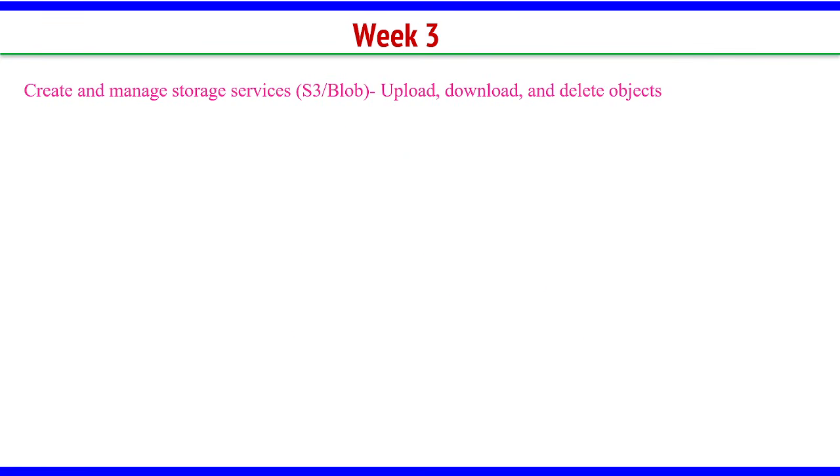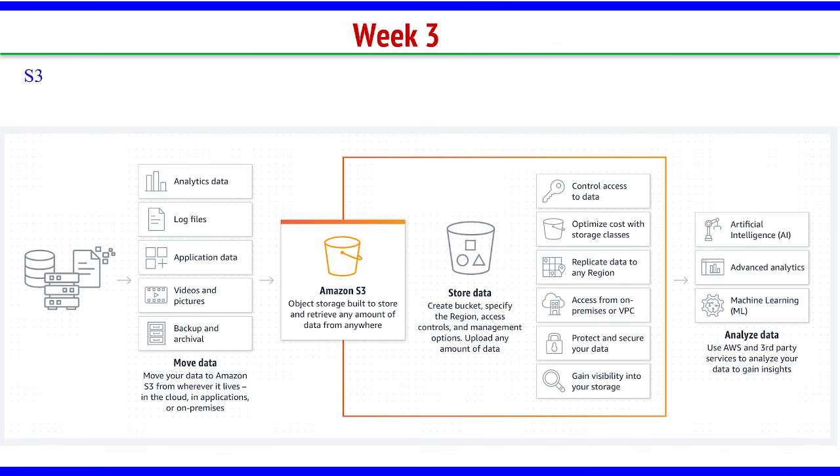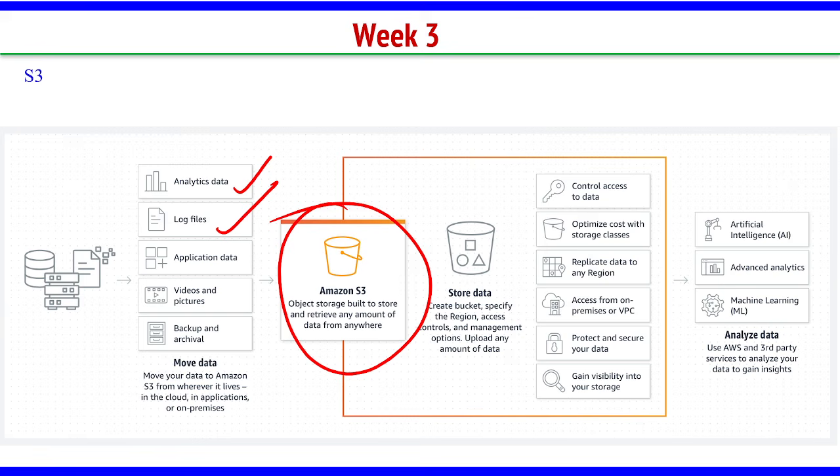I'll talk about AWS here. In S3, we have to create buckets. In Amazon S3, you can store as much data as you want, any amount of data from any kind of source. It could be analytical data, log files, application data, pictures, videos, backup, archival, your HTML, CSS, web technologies code, your machine learning data, anything can be stored.